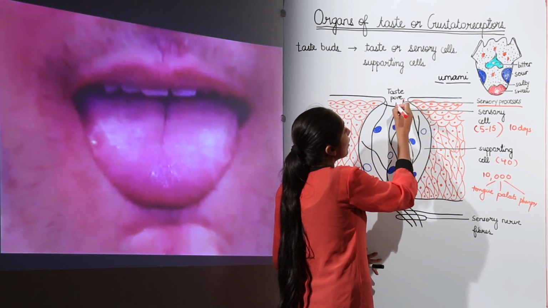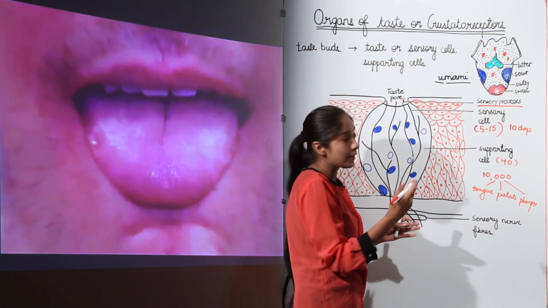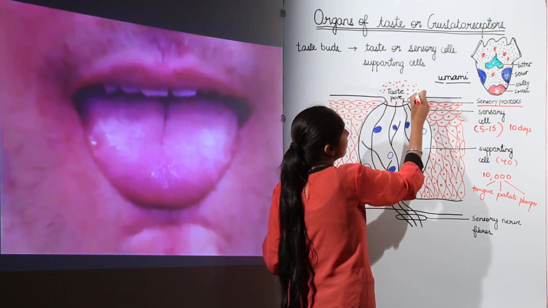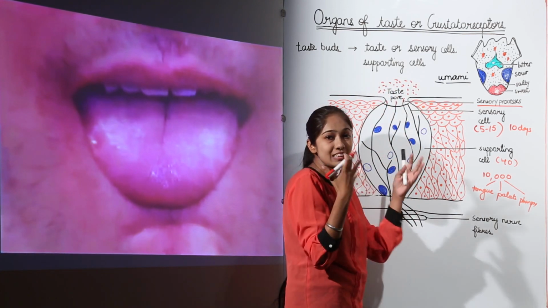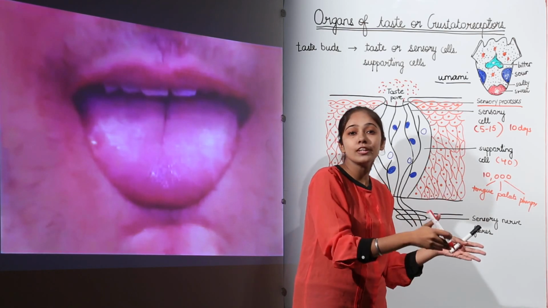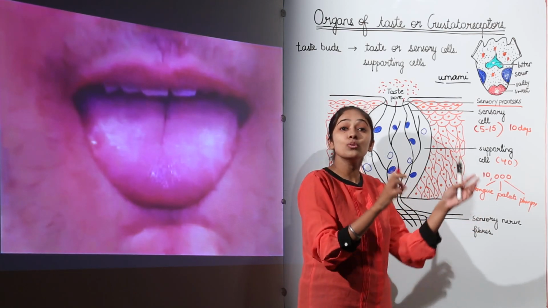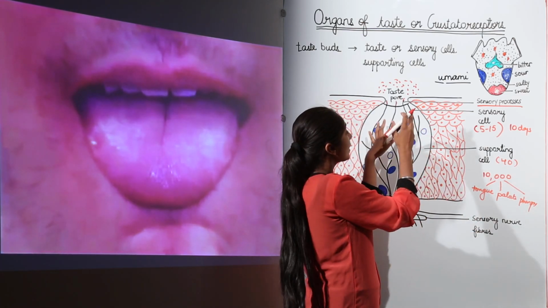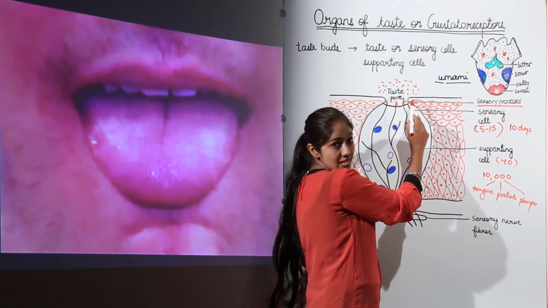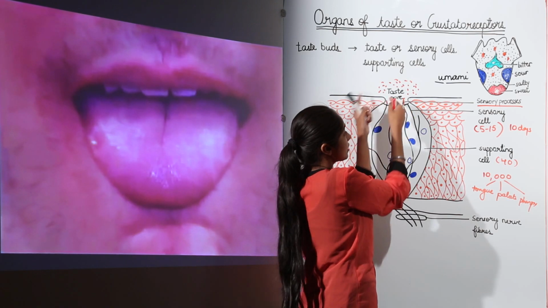Suppose you have taken some food, and this food has mixed with the saliva or the mucus, and it has turned into a semi-solid or liquid form. The food molecules are going to be sensed by these sensory processes that are projecting out of this taste pore.